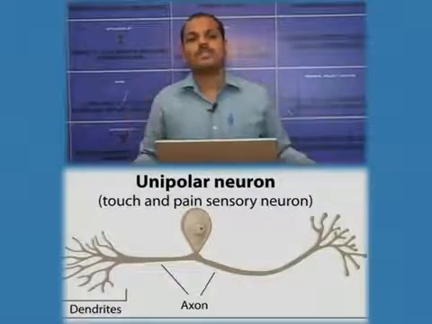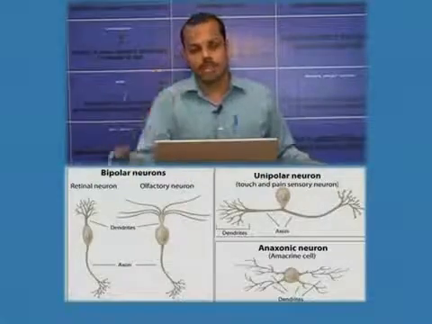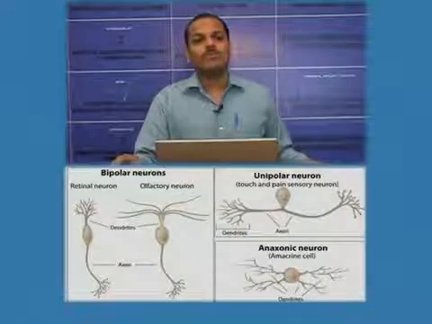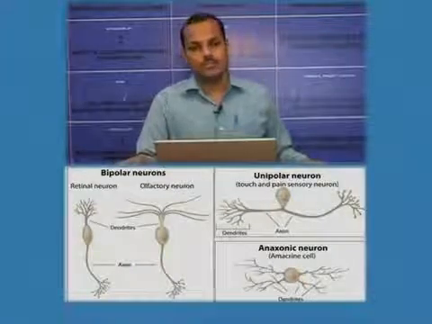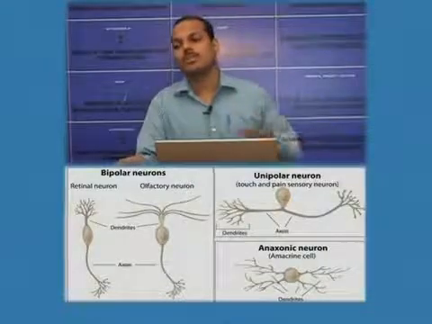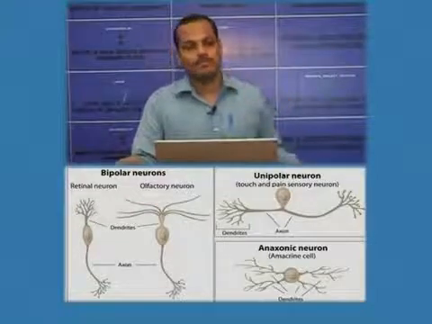If one extension is there, it is only an axon. It will be cell body and axon. Now, if two extensions are there, it means one axon and one dendrite. So this is called bipolar.